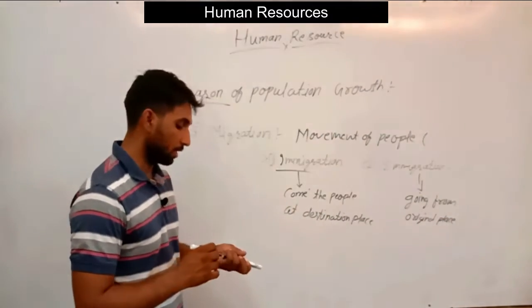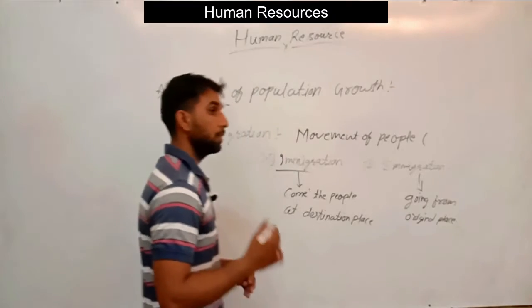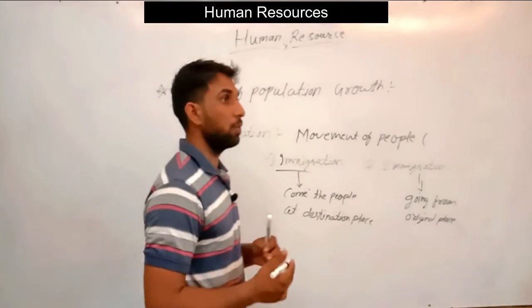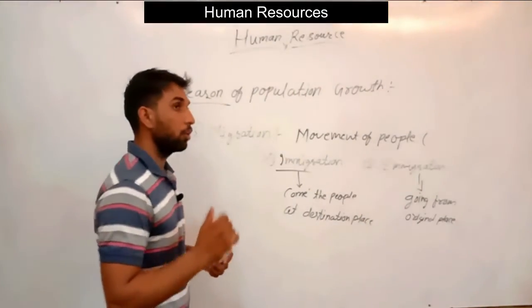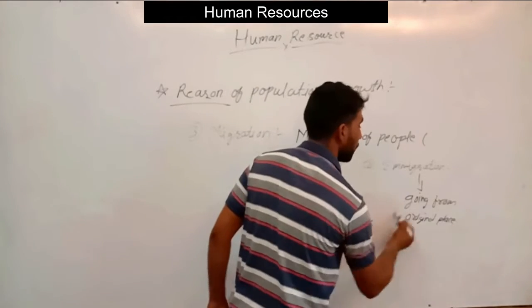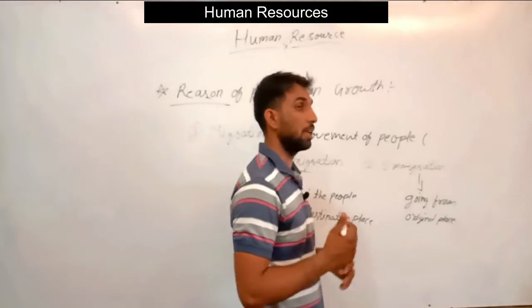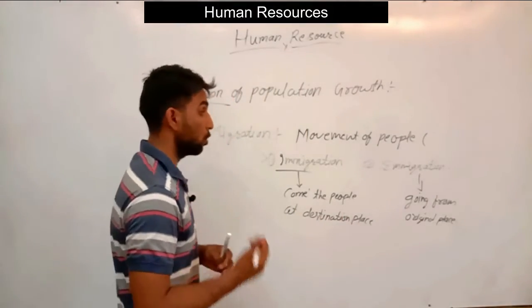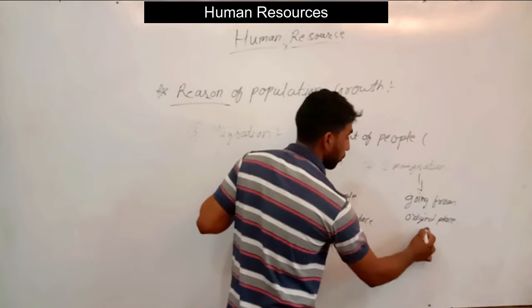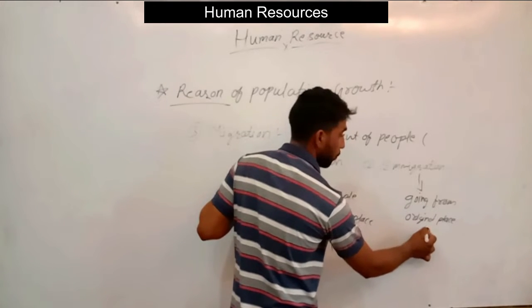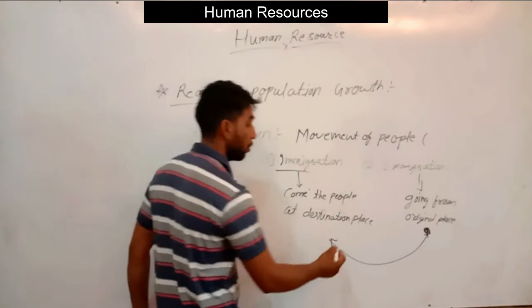For example, our parents or neighbors go to earn, for a better job or better education. Those persons go from their original place to another place to get education, get a job, and seek better job opportunities. So it is from here to here. This is the origin of the people, who lived here by birth. After seeking education, they go to another place.